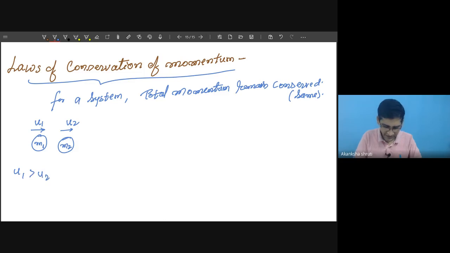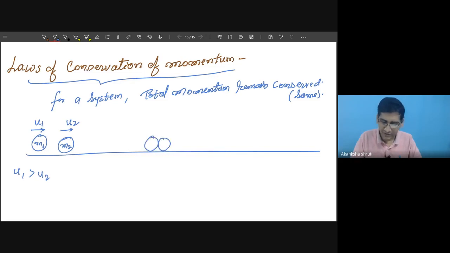What will happen? This distance will decrease and finally m1 will hit m2, meaning the two will come in contact. While hitting, u1 and u2 get changed. While m1 is hitting m2, m1 will apply some force over m2 and m2 will also apply some force over m1. While they are in contact, the action force of m1 will be equal and opposite to the reaction force of m2.